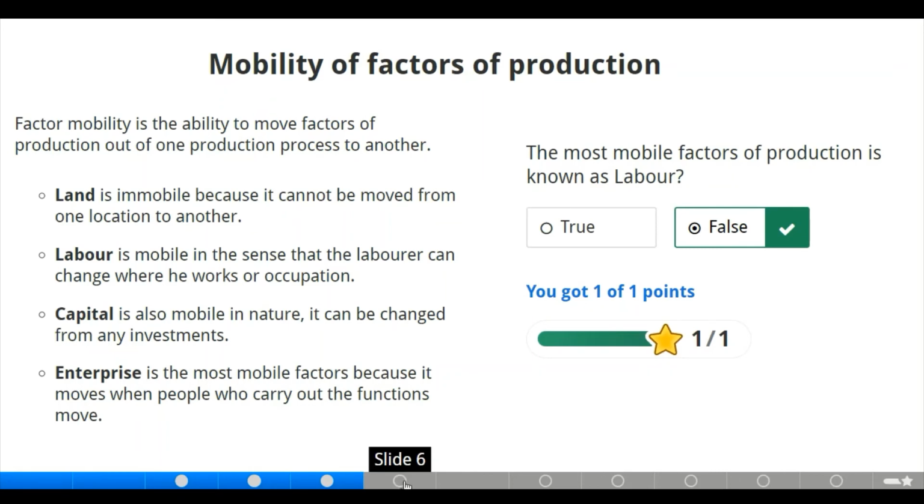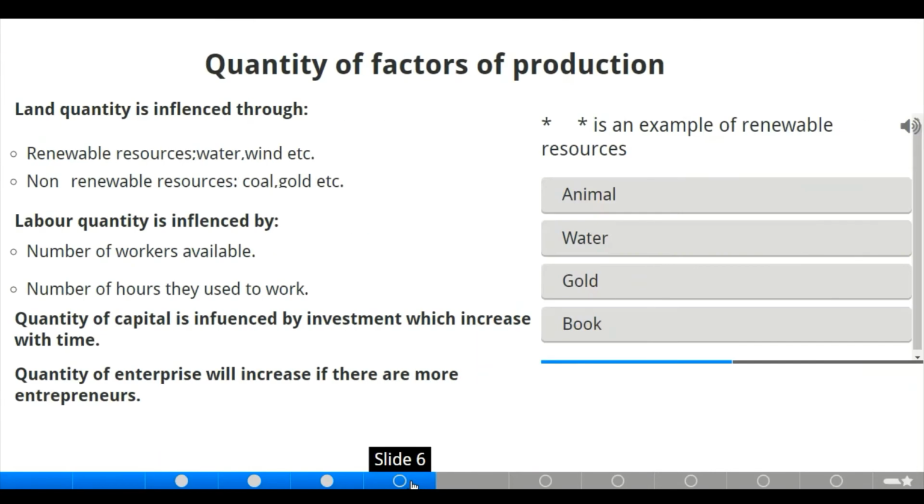Moving to the next slide, we have the quantity of factors of production. As we have the mobility, we also have the quantity of factors of production. First, we have land quantity.